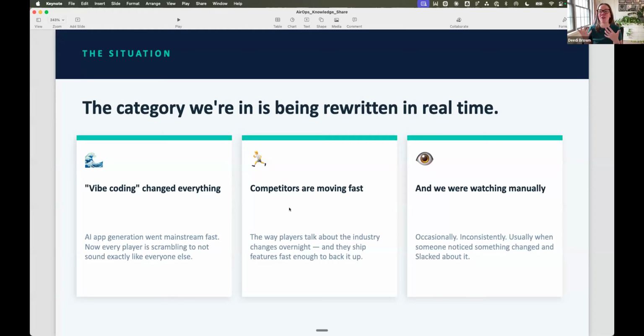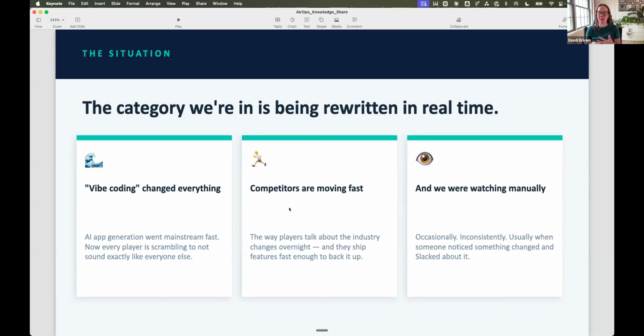Also, our competitors are moving really fast. They're extremely well funded, and they're really throwing a lot of spaghetti at the wall. The way that they might talk about themselves or the industry really changes overnight sometimes. And they're also shipping features really, really fast. So things like that are happening really quickly, and we need to stay on top of it.